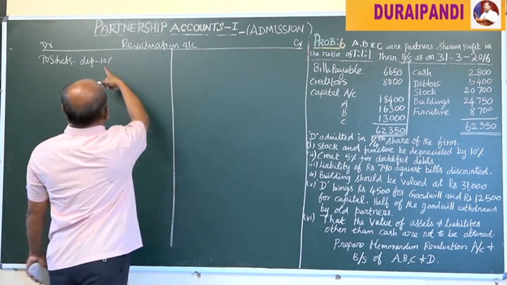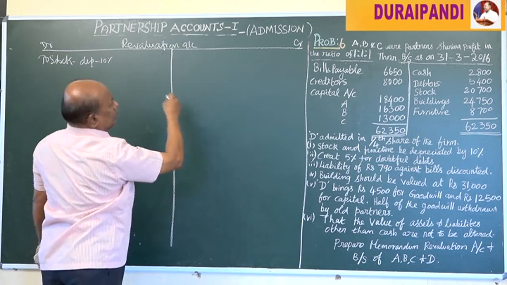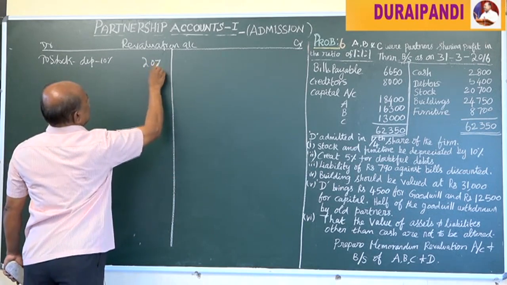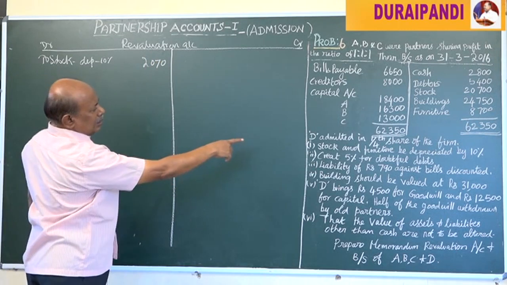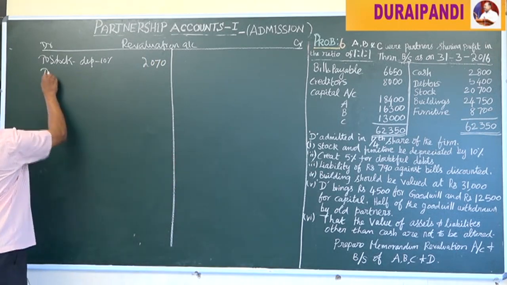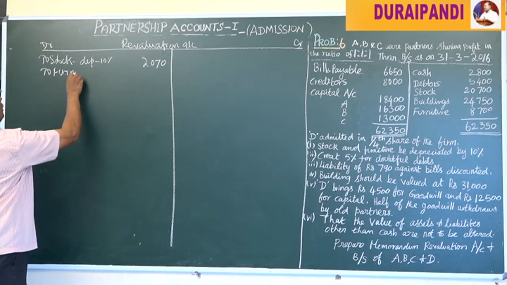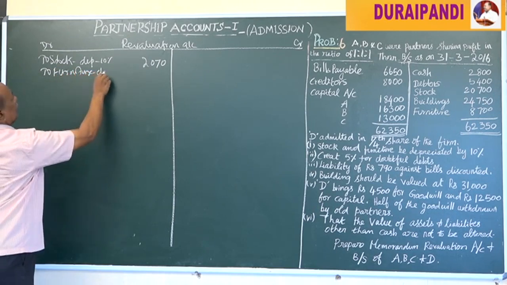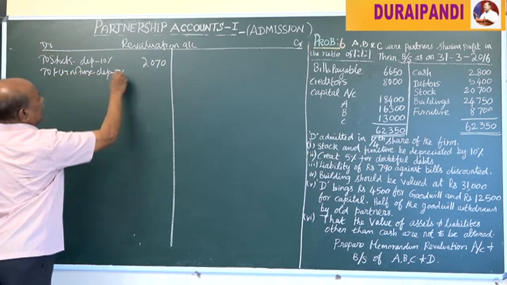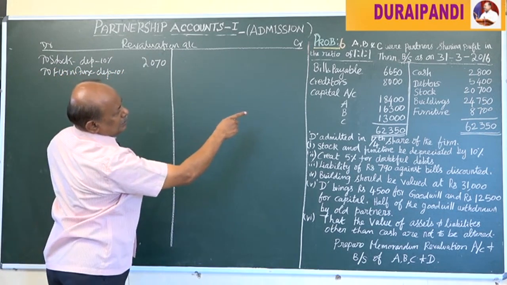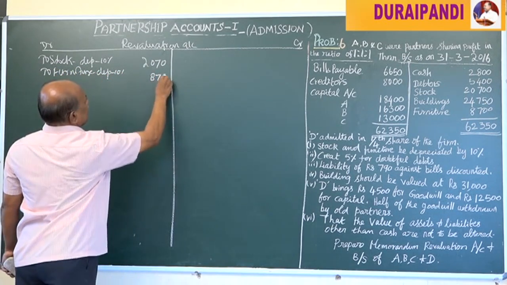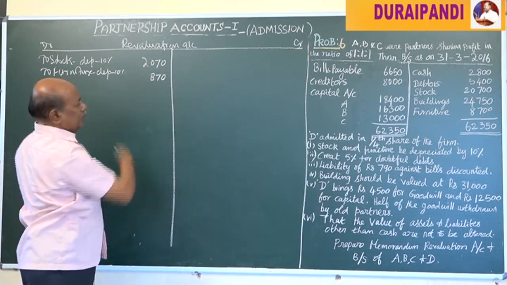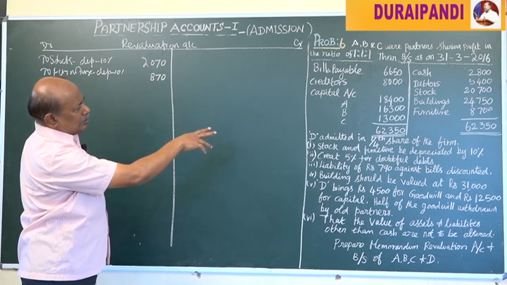We are going to depreciate 10%, so 2,070. It is a loss, debited to the revaluation account. Then furniture depreciated 10%. The furniture value was 8,700, so 870 as a loss. Loss should be debited to the revaluation account.